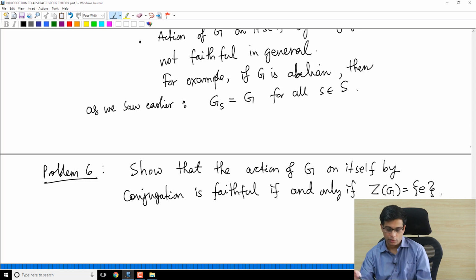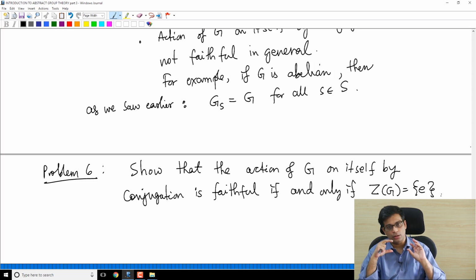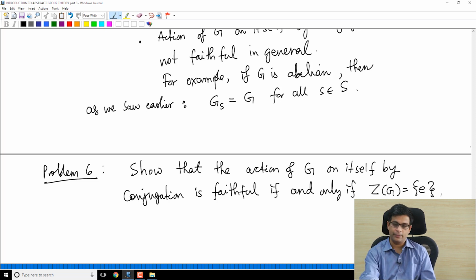Okay, the center I have defined also in the previous problems. See, if G is abelian, it is very far from being faithful. It is in fact diametrically opposite to being faithful, because faithful means intersection of stabilizers is trivial. I keep confusing orbits and stabilizers, but faithful means the intersection of stabilizers is trivial. But if it's abelian, all stabilizers are the group G. So certainly it's not faithful.